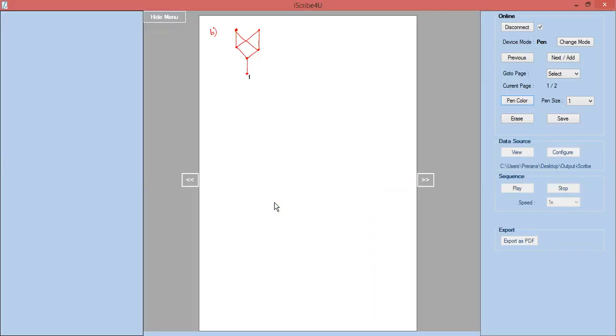So I have 1 at the bottom, above it 2, above it 3 and 4, and at the top we have 5 and 6. So these are the vertices in the Hasse diagram. Now we have to find out all upper bounds, all lower bounds, LUB and GLB of the subset B. Let us write down what is the subset B given for us. It is given as 3, 4, 5.